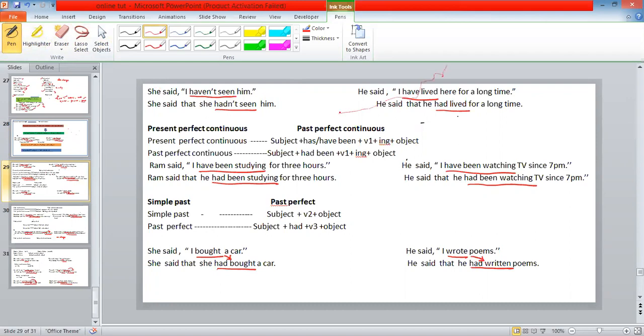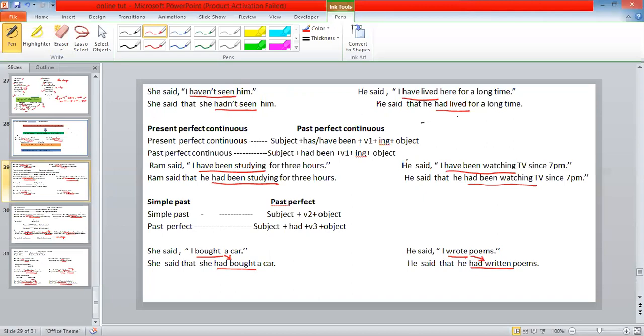Present continuous changes into past continuous. Present perfect changes into past perfect. She said, "I haven't seen him." She said that she hadn't seen him. So, haven't seen is present perfect, and it changes into past perfect, hadn't seen.